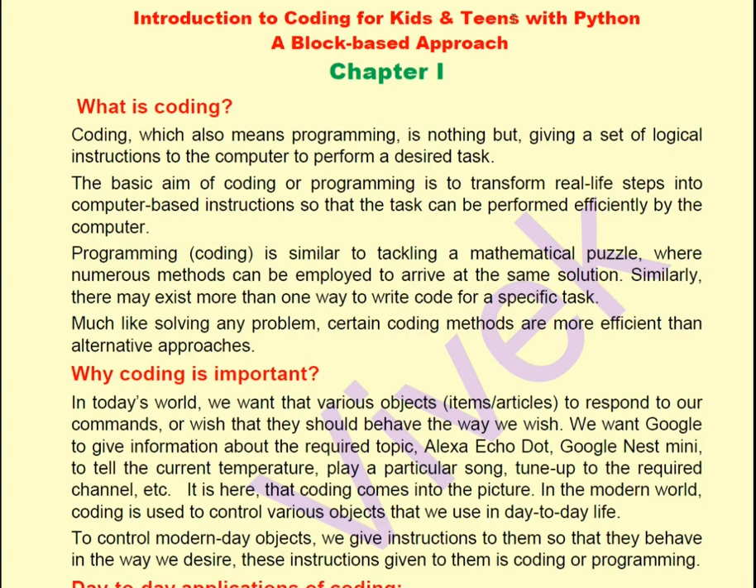Introduction to Coding for Kids and Teens with Python, a block-based approach. Chapter 1. What is coding?